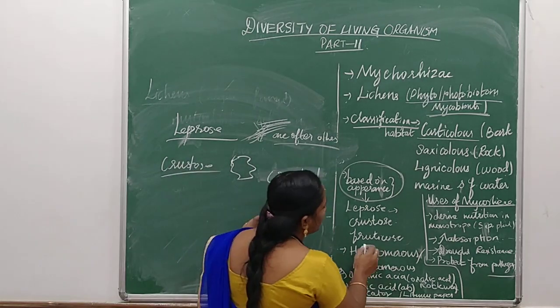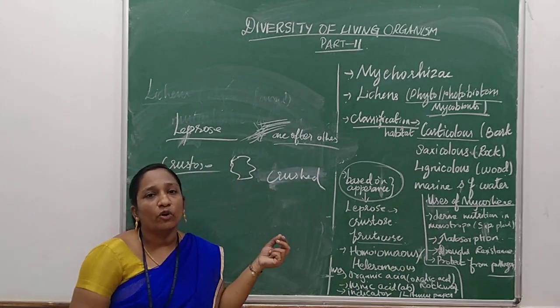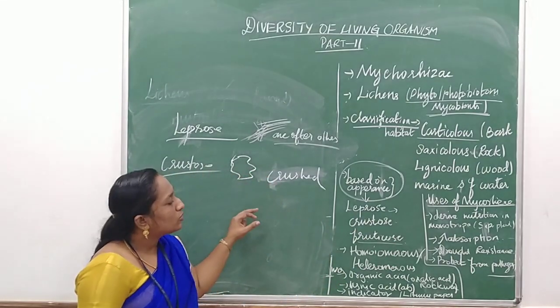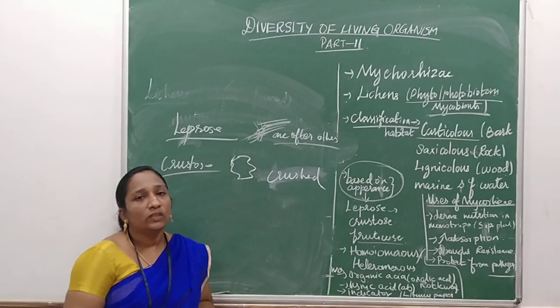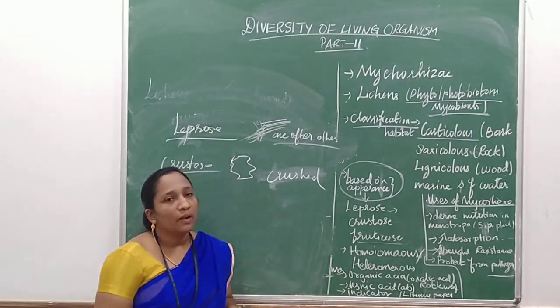And the next one is fructose, meaning it has a fruit-like body. So these are the varieties of lichens based on appearance. Children, up to this is clear?